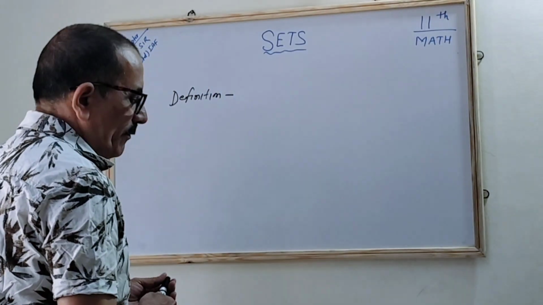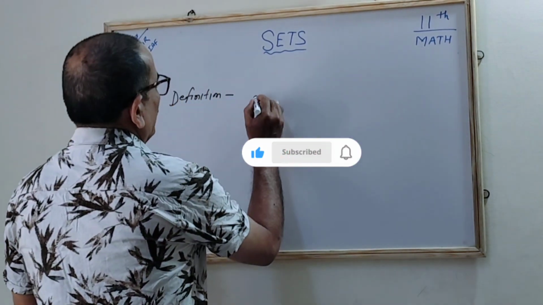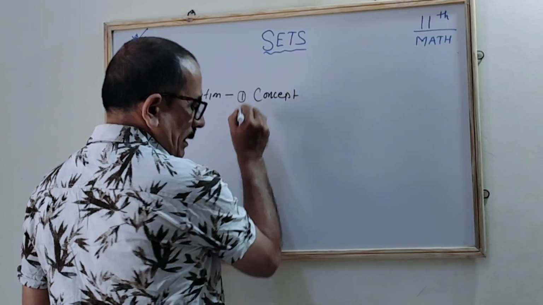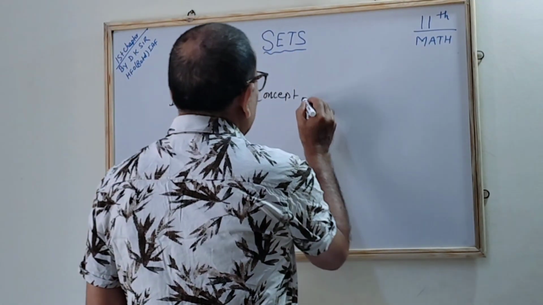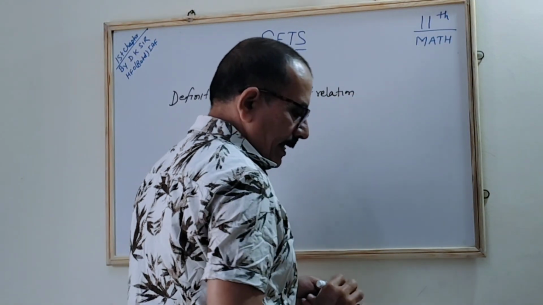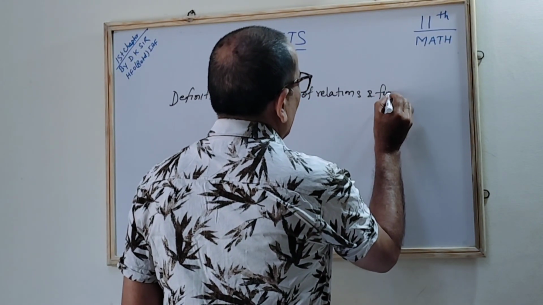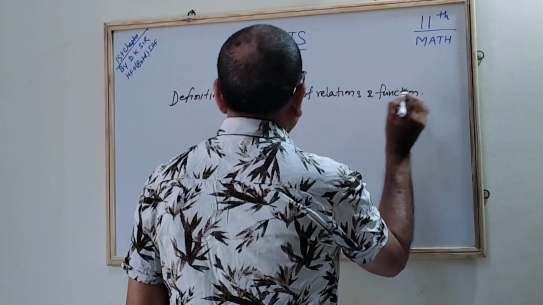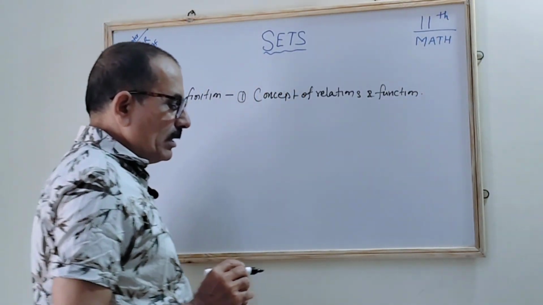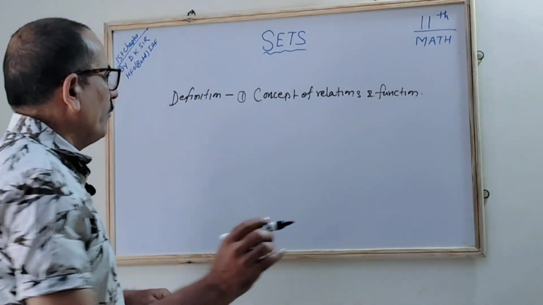Now we will talk about the definition. Sets are used to define the concept. This is the first definition: it is a concept. What is that concept? This is the concept of a relation, relations and functions. So we can say the set theory, or the set, is a concept used to define the concept of a relation and functions. This is the first definition.